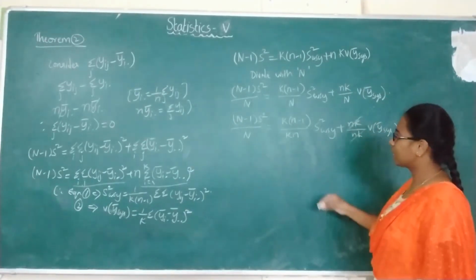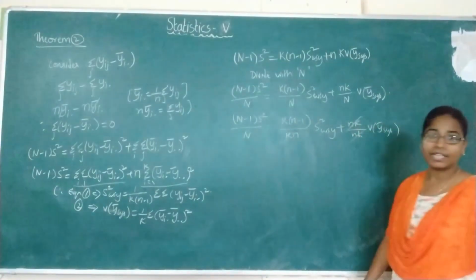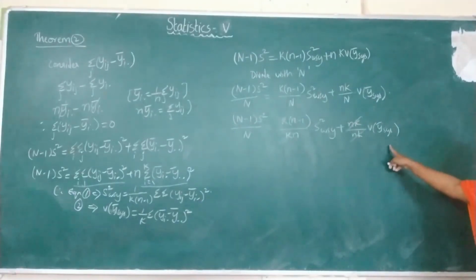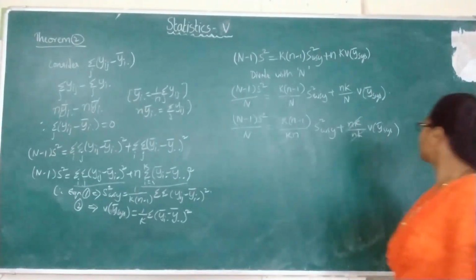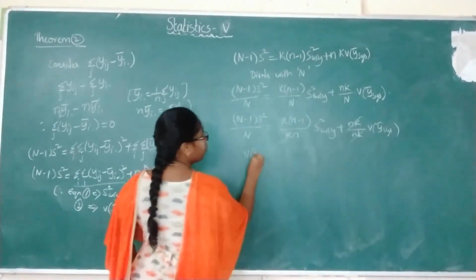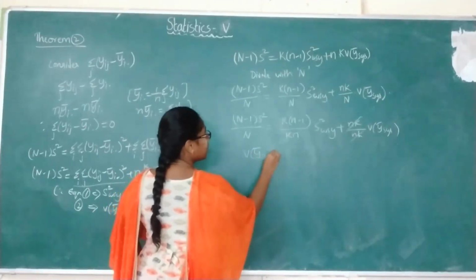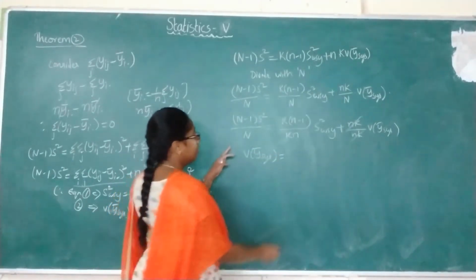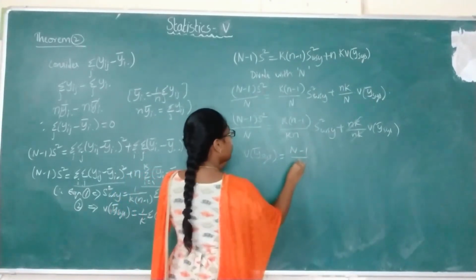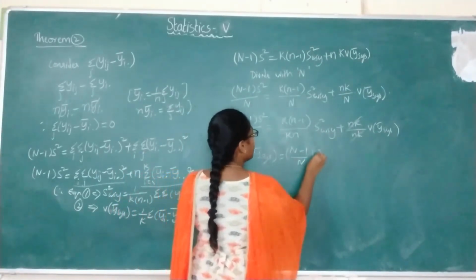These two values get cancelled, k and k get cancelled. So we want only the variance of the systematic sampling. So the variance of y bar sy equals, sending the remaining terms to the other side, (N minus 1) by N into s square.